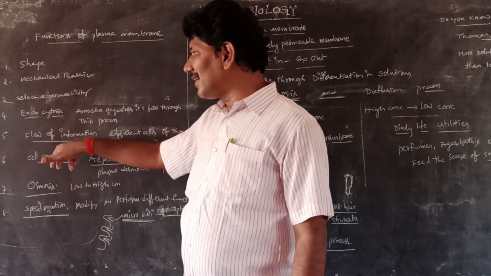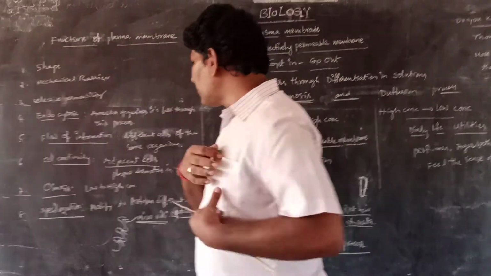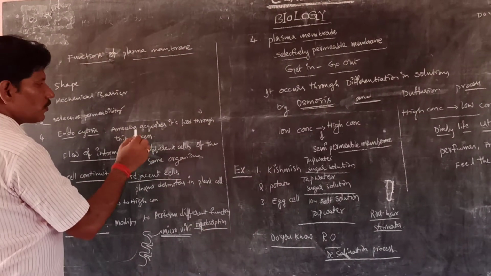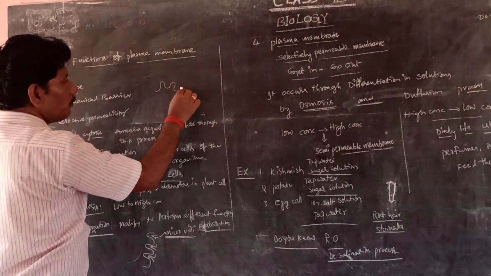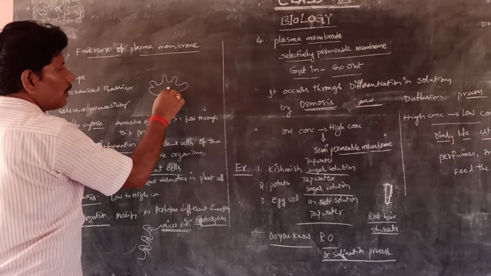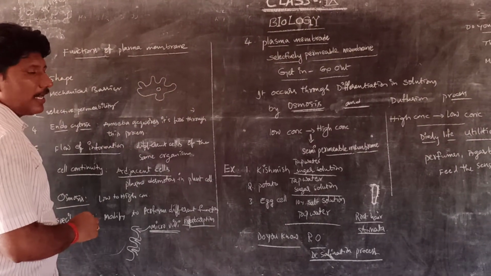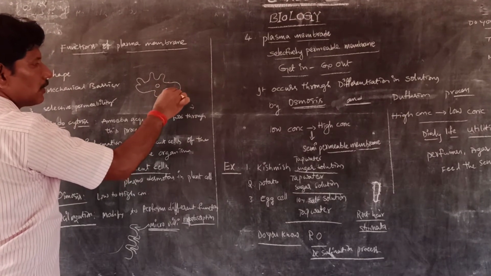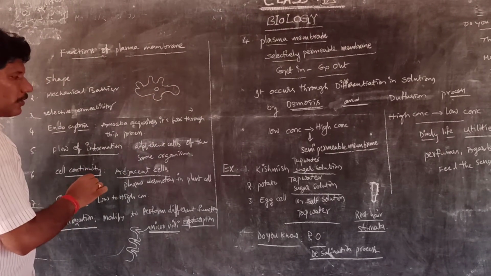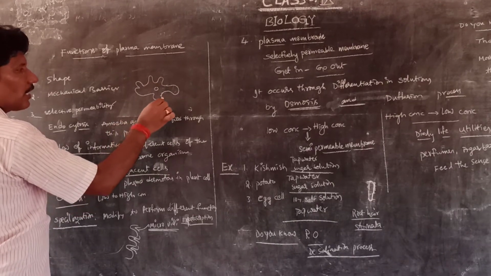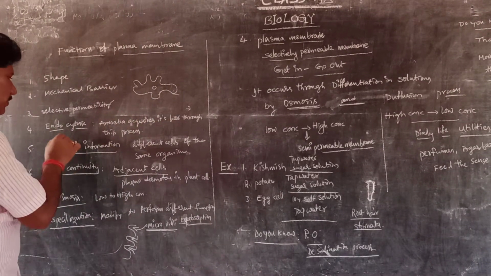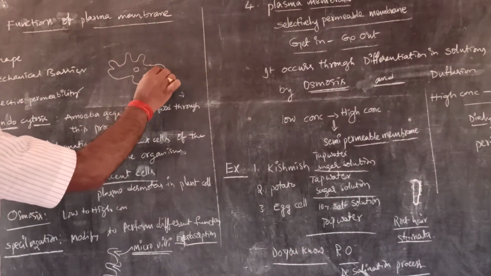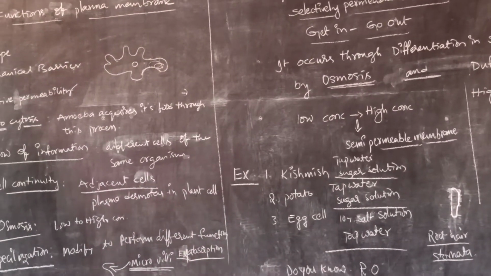Endocytosis. Endo means inside, cyto means cell. For example, in the case of amoeba, it acquires food through this process, endocytosis. So this is the amoeba. When the amoeba identifies a food particle, its entire body can acquire the food inside of the cell. This is called endocytosis. Endo means inside, cyto means cell. The food particle enters into the cell and it is digested.